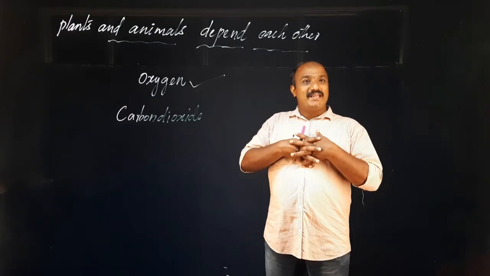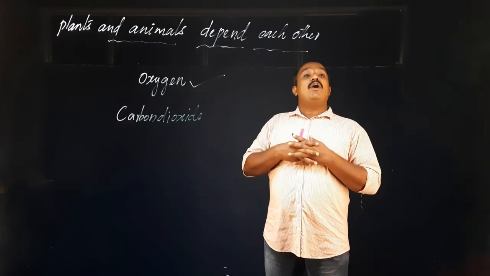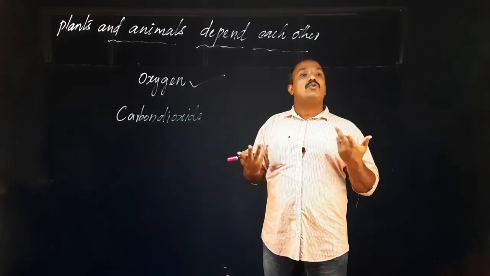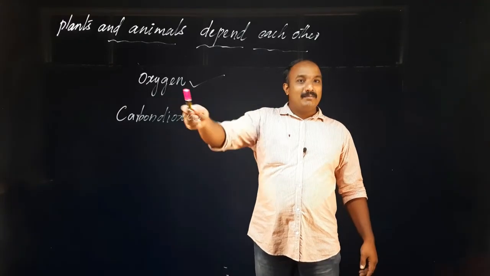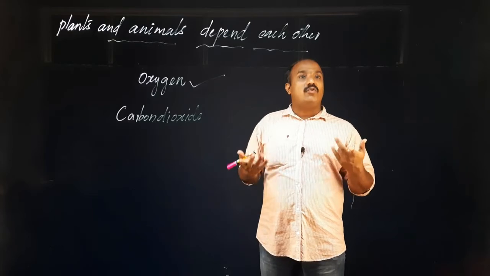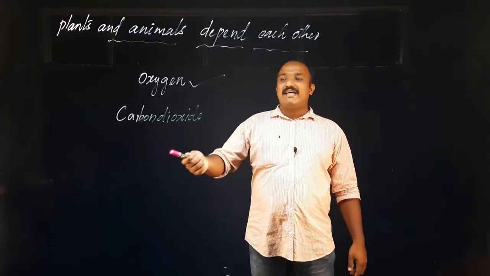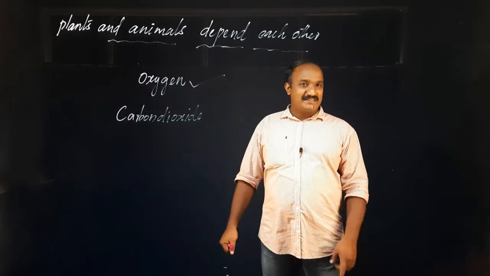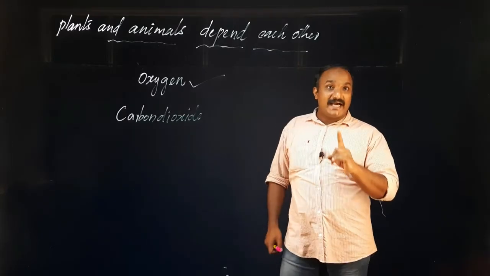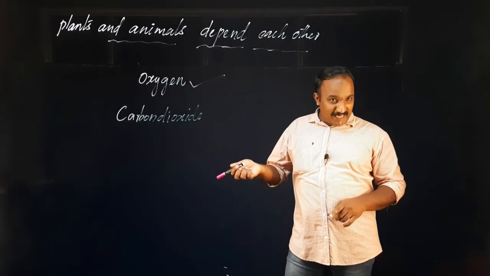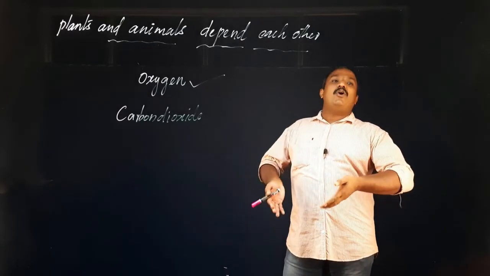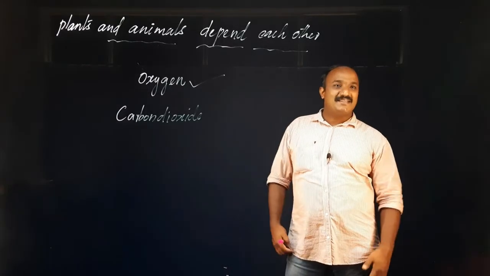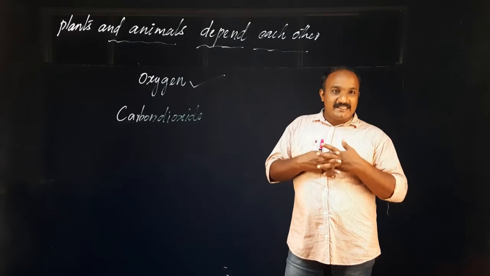So we are depending upon each other now. We want whom? We want plants, to give oxygen. Plants need animals, because animals give carbon dioxide to plants. So animals give carbon dioxide to plants and plants give oxygen to animals. They need each other.